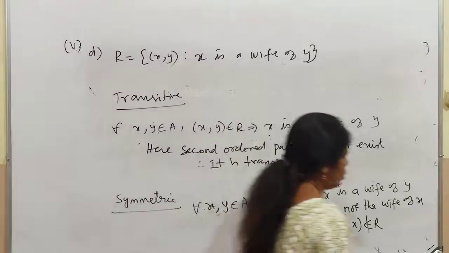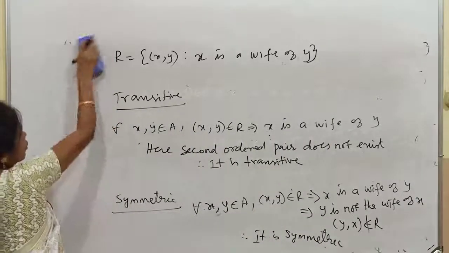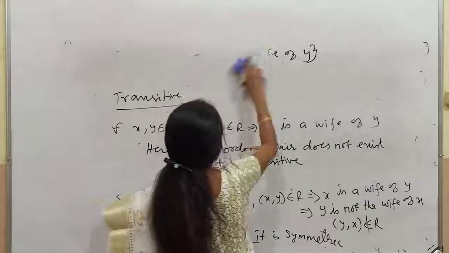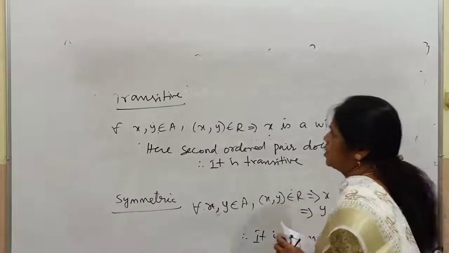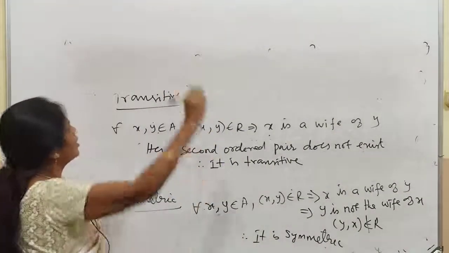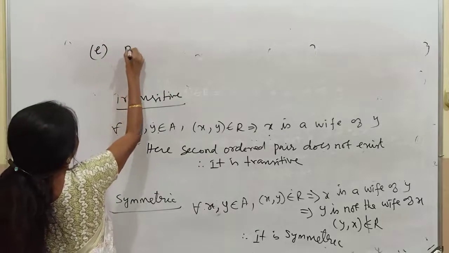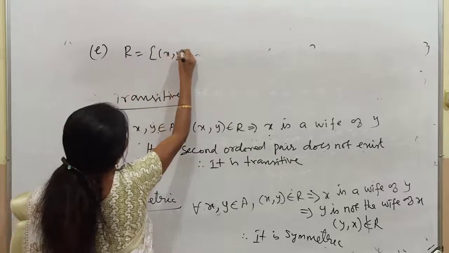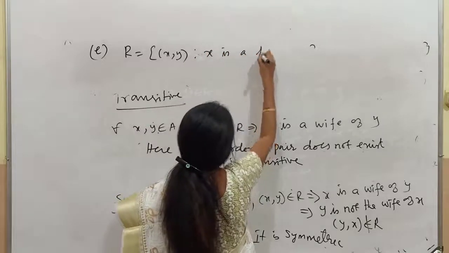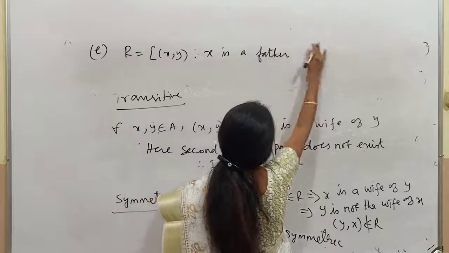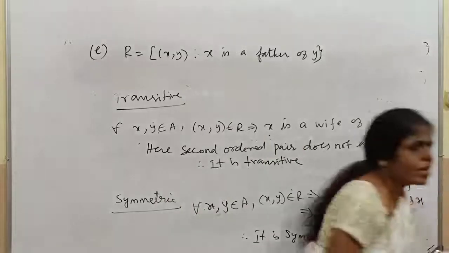Right. So, next sum. Understood all of you? Remember that transitivity. Now we are going for the next sum. I don't know the number, I am writing it in. So R equal to x comma y such that x is a father of y. Okay. All of you know to do by yourselves.